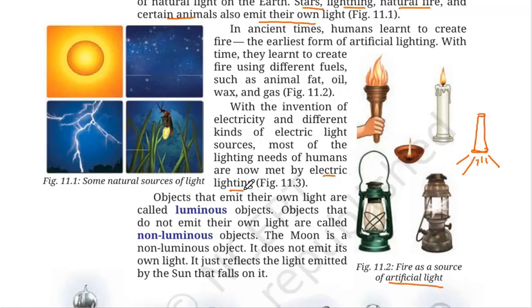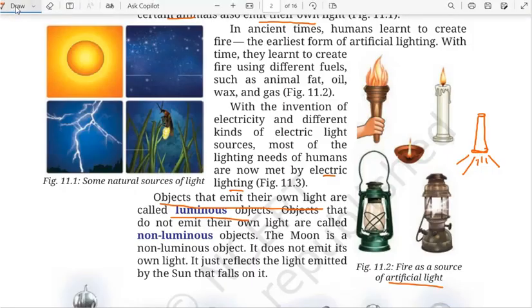All right. Now, after seeing the sources of light, here we discuss two categories of objects. One is luminous and the other one is non-luminous. Objects that emit light of their own are called luminous objects, whereas objects that do not emit light of their own are called non-luminous objects.